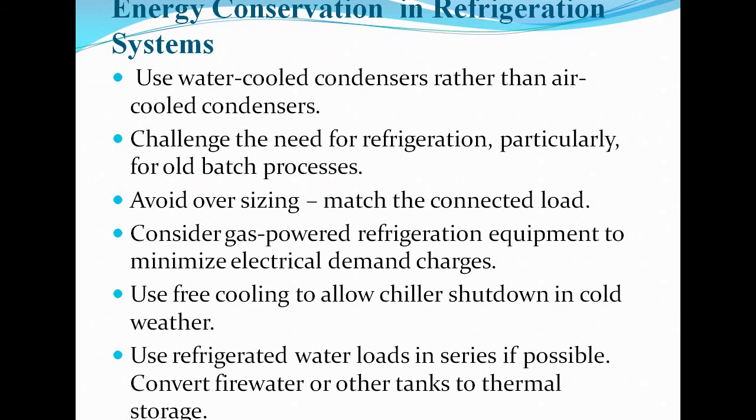Consider gas power refrigeration equipment to minimize electrical demand charges. So that is also one way. Then use free cooling to allow chiller shutdown in a cold weather. So that is also a way to save energy.